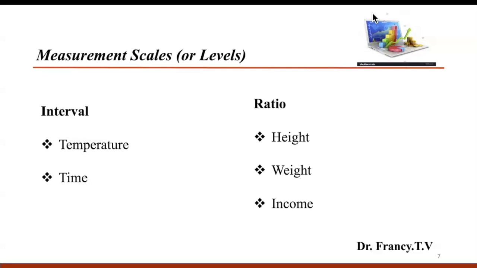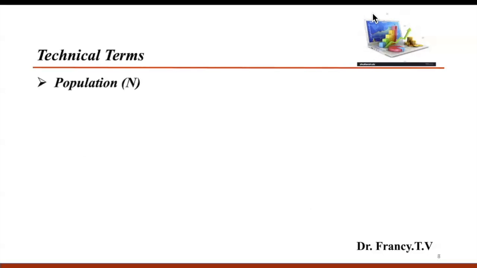Next, we will conclude this video by defining certain technical terms associated with data collection. The first term is population. A population is the set of all items or individuals of interest in a study, and the size of population is denoted by capital letter M. Whereas a sample is a subset of the population that contains only a portion of population from where the investigator is planned to collect data. The size of a sample is usually denoted by small letter m.